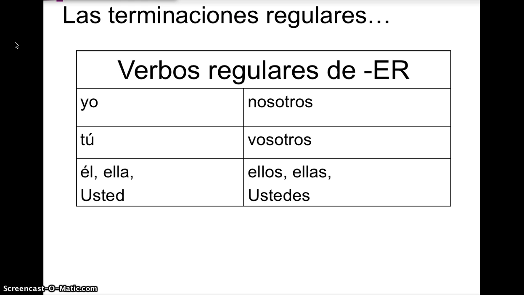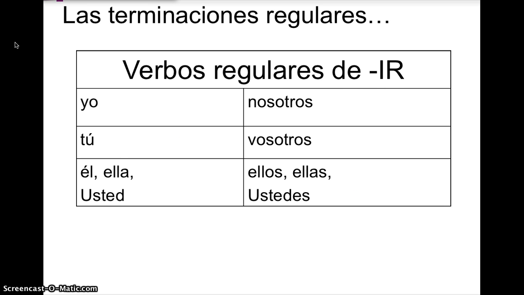Your endings for ER verbs: o, es, e, emos, éis, en. Again, there's an accent on the vosotros form over the E. And IR endings: o, es, e, imos, ís, en. You'll notice how these are the same as the ER endings, except for the nosotros and the vosotros forms.